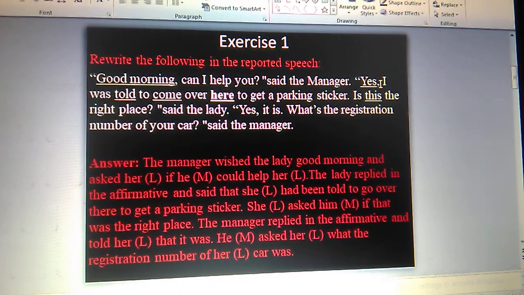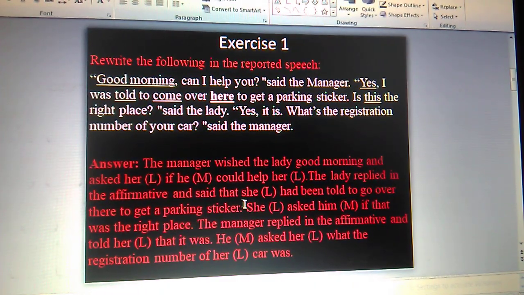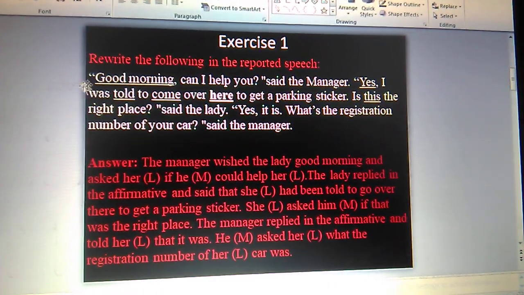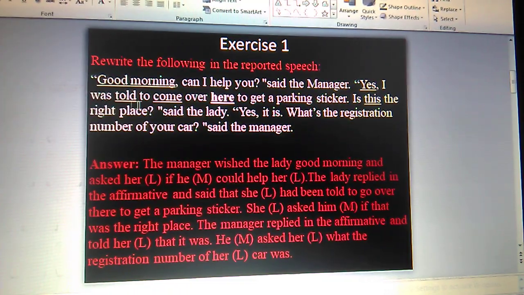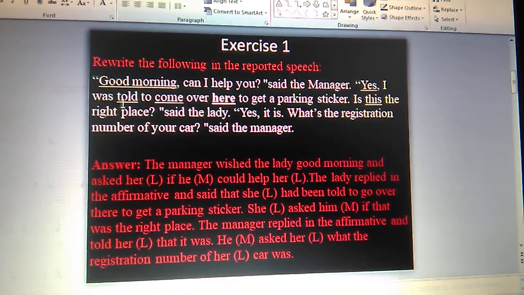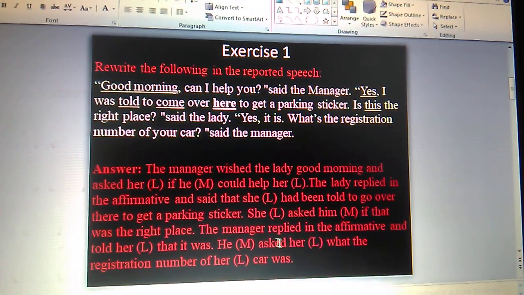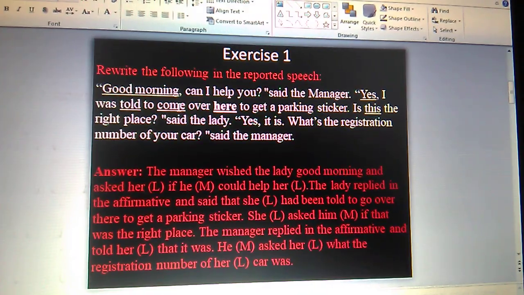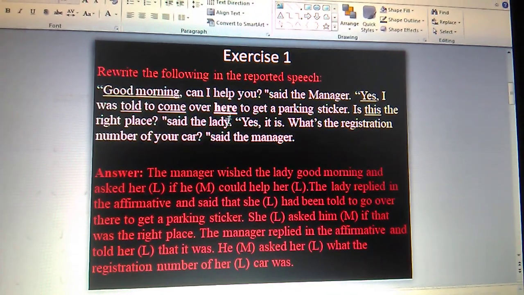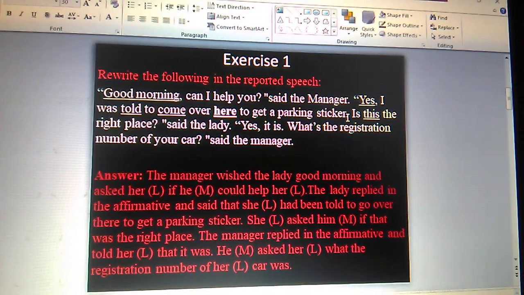If there is a sentence after the yes or no, then said that. And said that she was. Was told, actually was told, was past indefinite, so it will be past perfect. So it will be had been told, that is why it has been changed. To come will change to go, over here will change to there, and there will be no change to get a parking sticker.